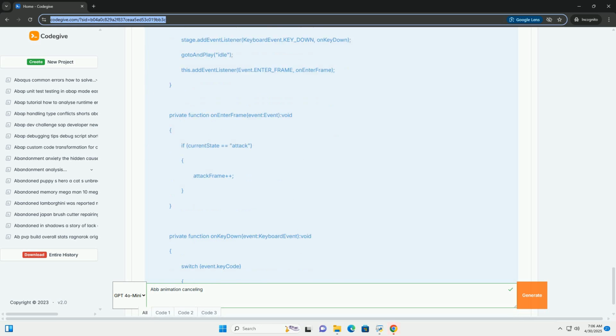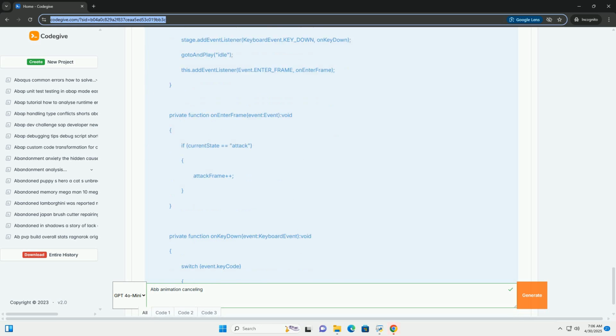Punch startup frames, punch active frames, punch recovery frames, kick startup frames, kick active frames, kick recovery frames: these variables define the timing properties of the punch and kick attacks respectively. You will need to adjust them based on your animation. Attack buffer window: the duration, in seconds, of the attack buffer. Inputs within this window will be stored.